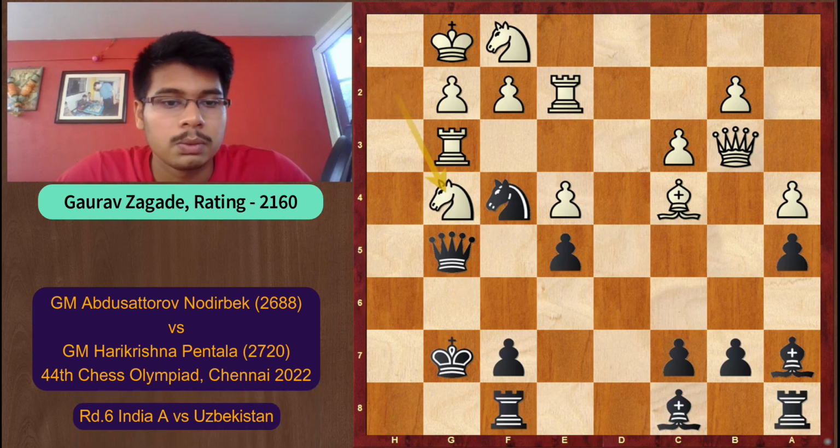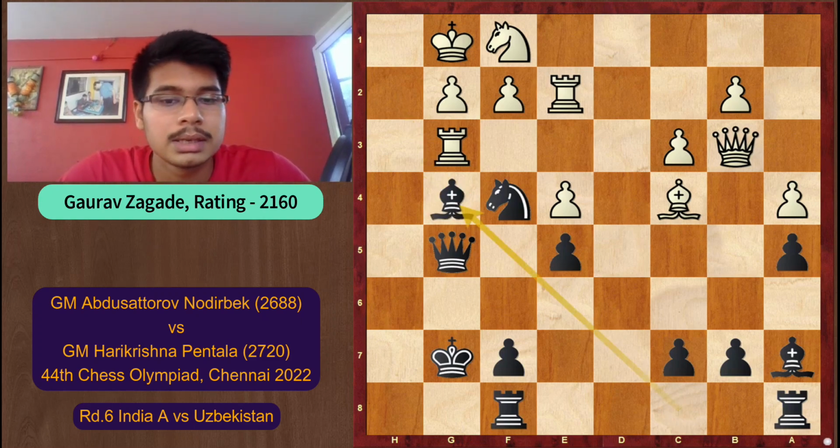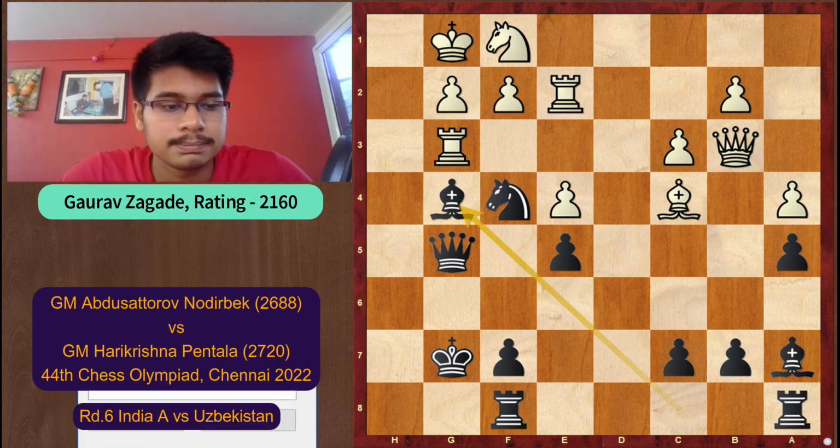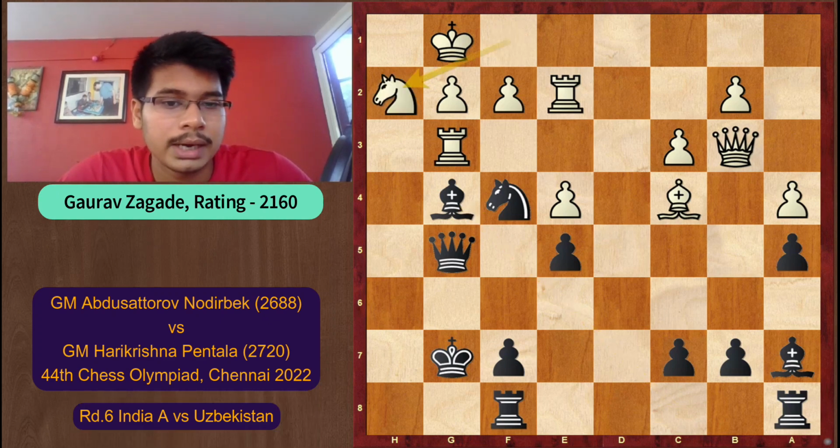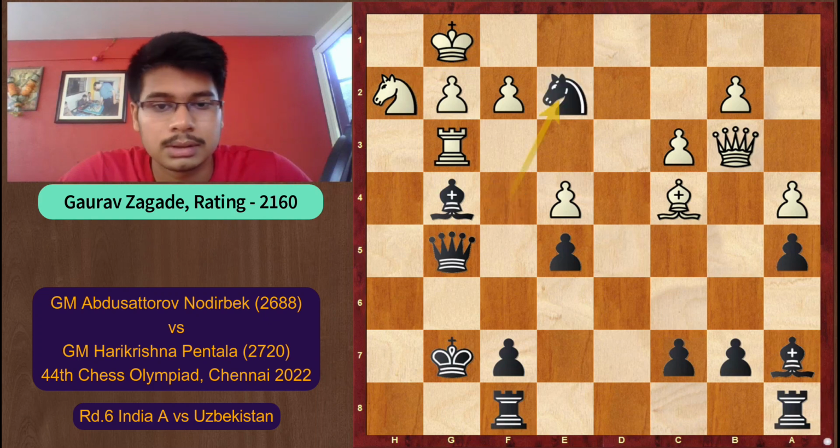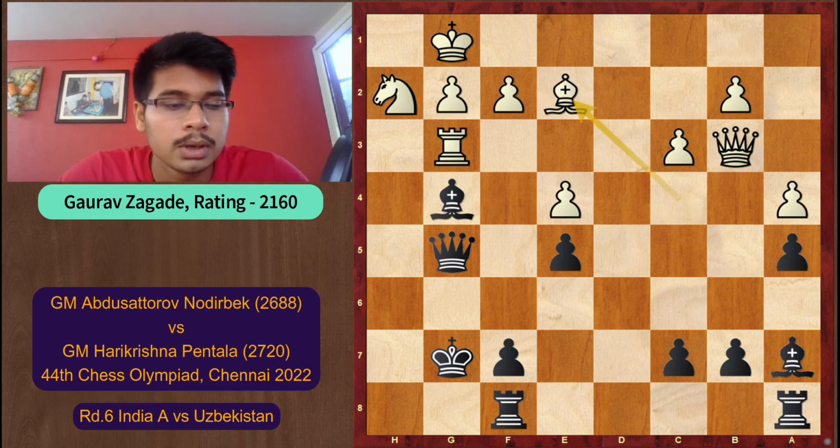So white tried to bail out with knight into g4, but this allowed bishop into g4, and black is simply a piece up. There is no way white can regain this. At least white should have tried the move knight h2, so that knight into e2, bishop into e2.